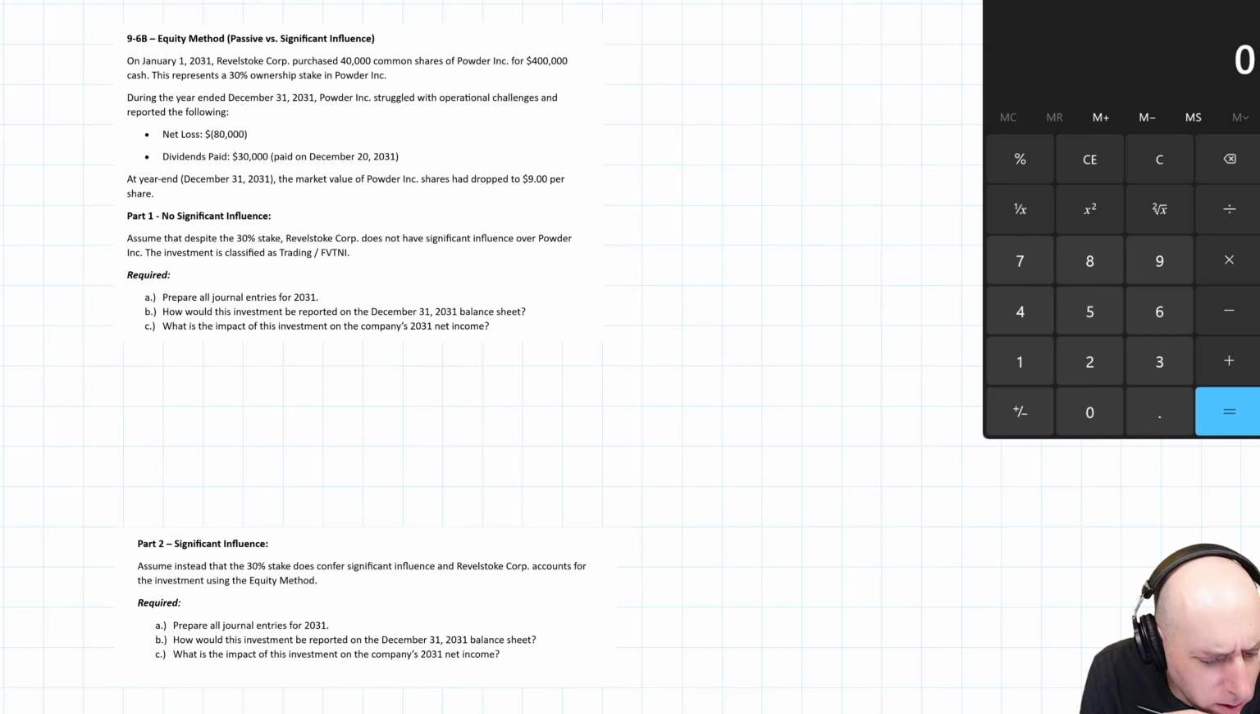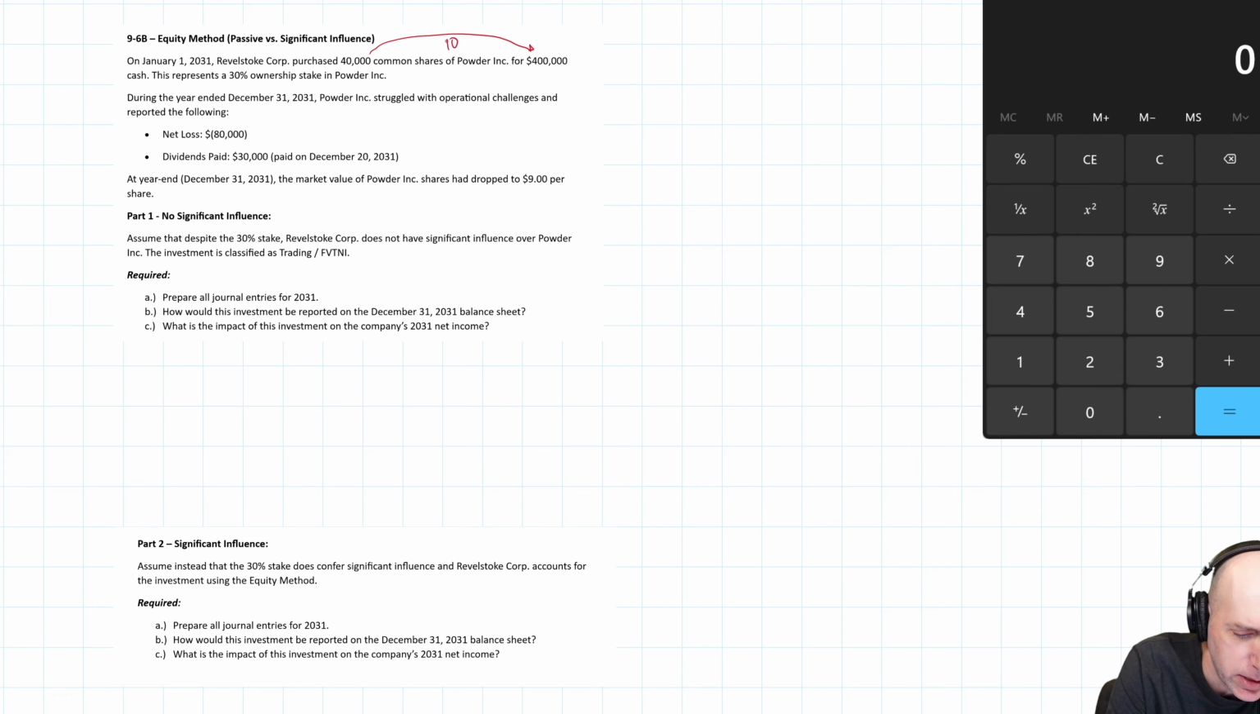On January 1st, 2031, Revelstoke Corp purchased 40,000 common shares of Powder Inc. for $400,000 cash. This represents 30% ownership in Powder Inc. Just a quick note, 40,000 shares for $400,000 is $10 per share, of course. During the year ended December 31st, 2031, Powder Inc. struggled with operational challenges and reported a net loss, negative net income, of $80,000. And they did manage to pay some dividends despite having a bad year. They paid $30,000 in dividends.